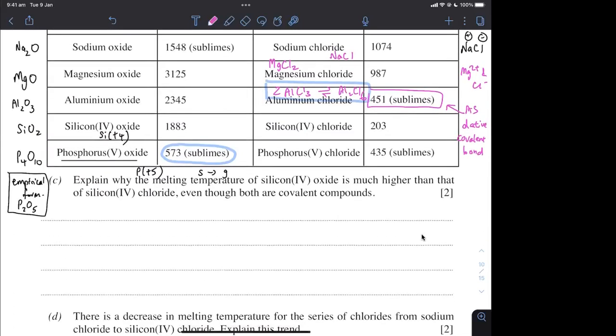Silicon 4 chloride, between the nonmetal and the nonmetal, SiCl4 looks just like a tetrahedral methane, CH4. Carbon is above silicon. Chlorine, like hydrogen, forms single covalent bonds, so it looks like methane there. Phosphorus 5 chloride, phosphorus plus 5. This is going to be PCl5.